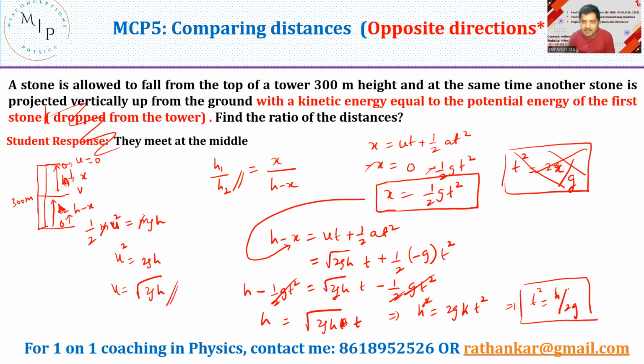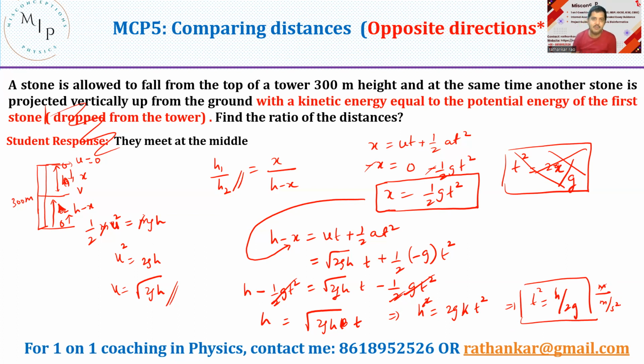Now, see, an easy shortcut, I'll let you know. h is measured in meters, okay? And 2g, g is measured in what? Meter per second square. So this meter goes away, and a second square comes over here. The unit of time square is also second square. So I'm right. These are some of the shortcuts you should know.